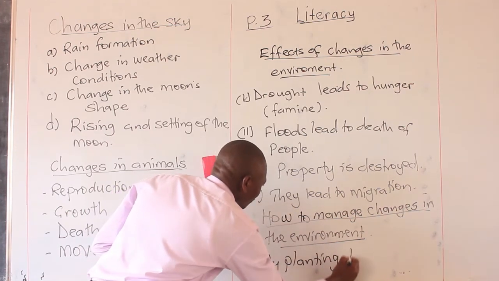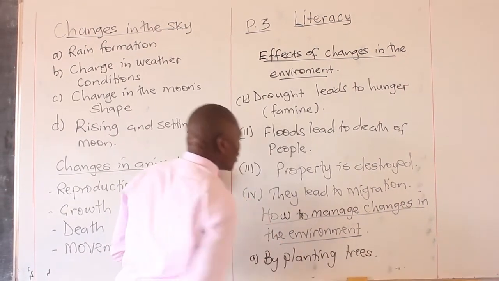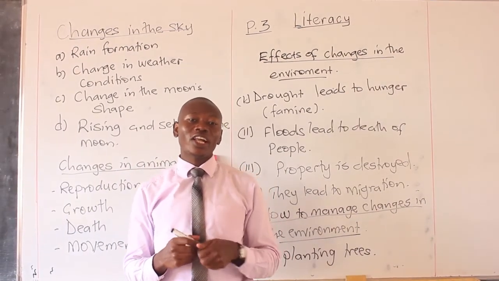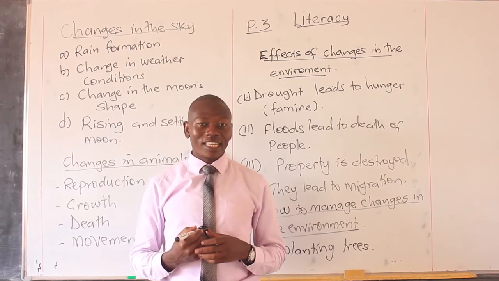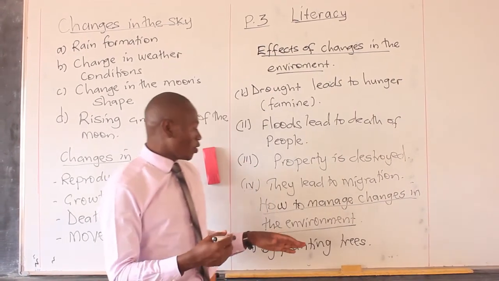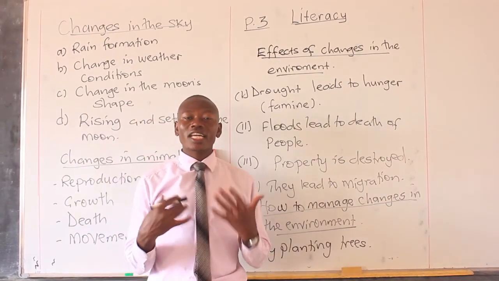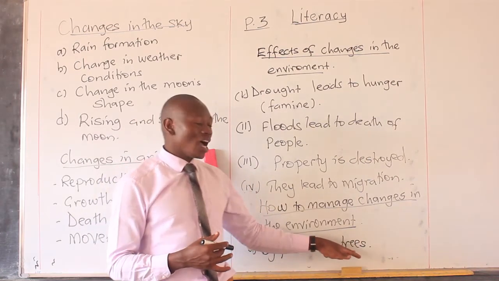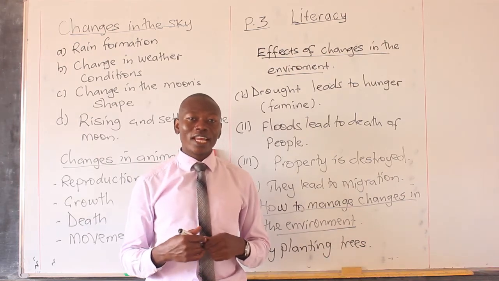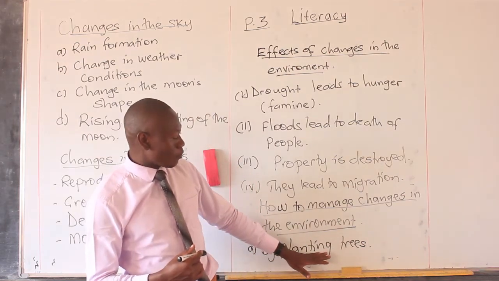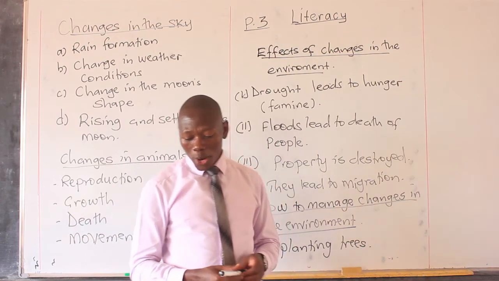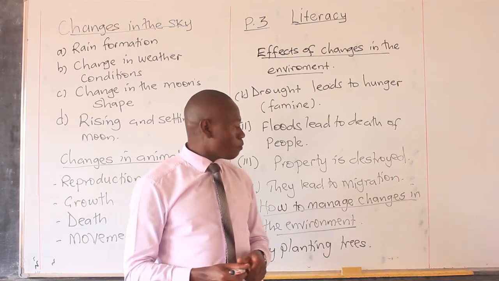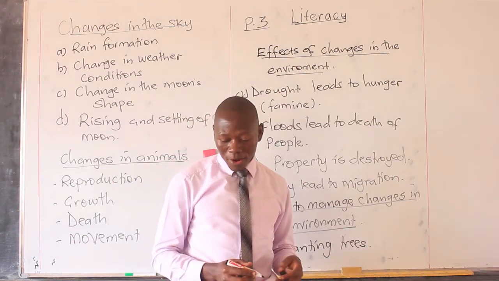When you plant trees in an area, you'll be controlling 1, soil erosion. 2, you'll be controlling floods in that area. 3, you'll also be controlling drought because trees help in rain formation. So when you plant more trees, this will aid in the rainy cycle. So therefore, planting of trees is one way of managing changes in the environment.